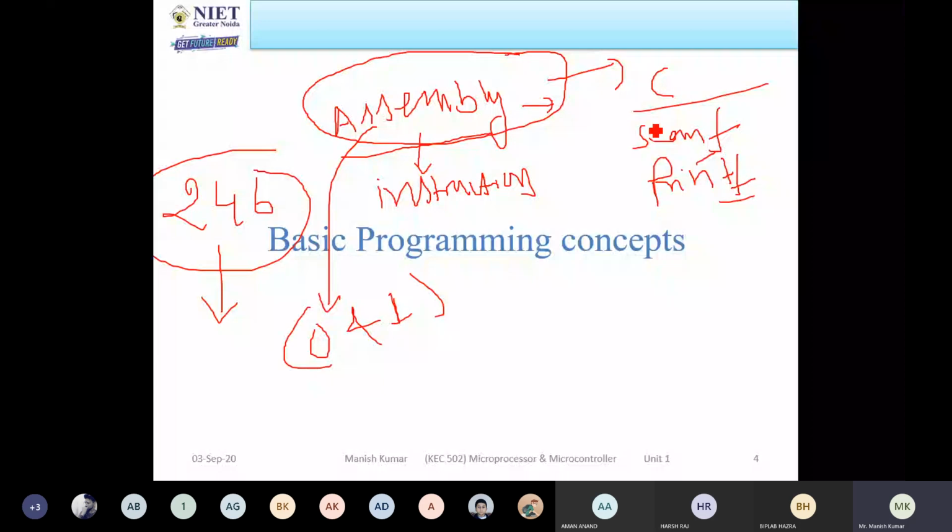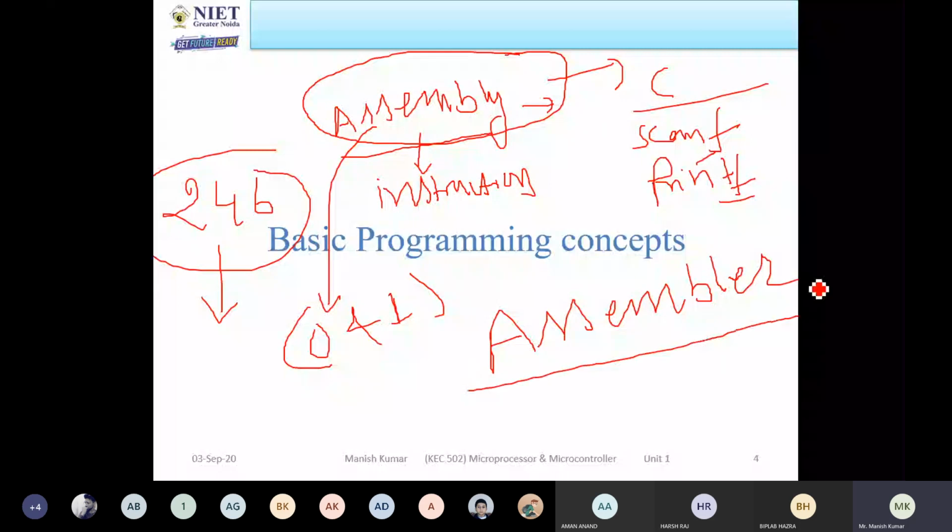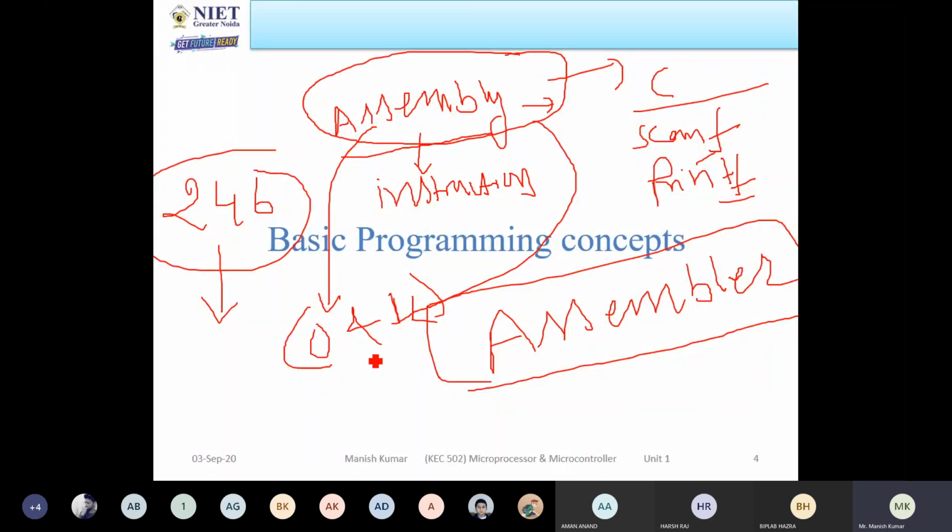In the same way, there is a device called the assembler. The assembler is responsible for converting assembly level language instructions into machine code or binary code. So whenever we are dealing with the 8085 processor, we always use the assembler, and with its help all instructions are converted into machine code.